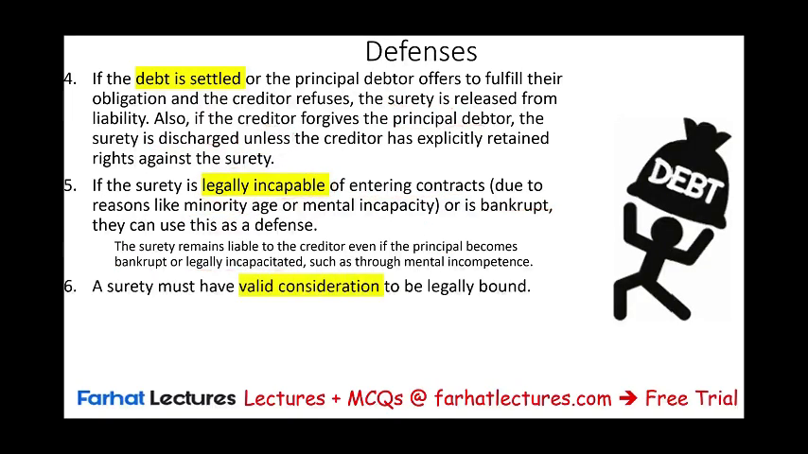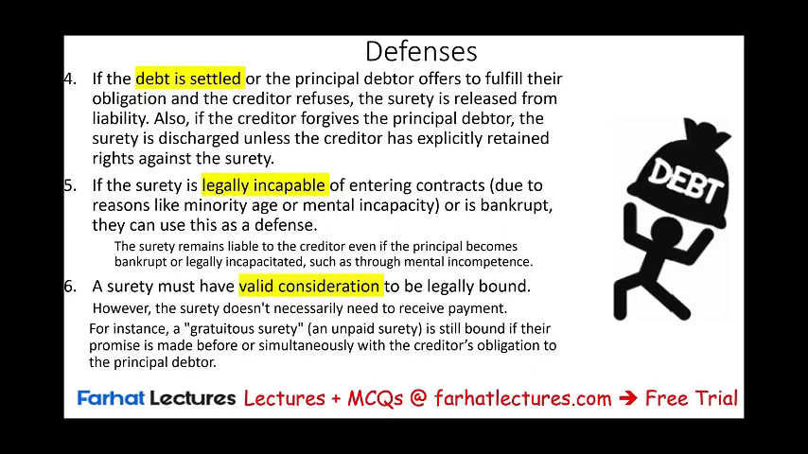A surety must have a valid consideration to be legally bound. Now, valid consideration does not mean they need to be paid. They need to receive payment. You could have a surety that's done out of good heart. For example, you could have a gratuitous surety, which is an unpaid surety, and this is usually between family members. Now, this will bind the surety as long as the promise is made before or simultaneously with the creditor's obligation.